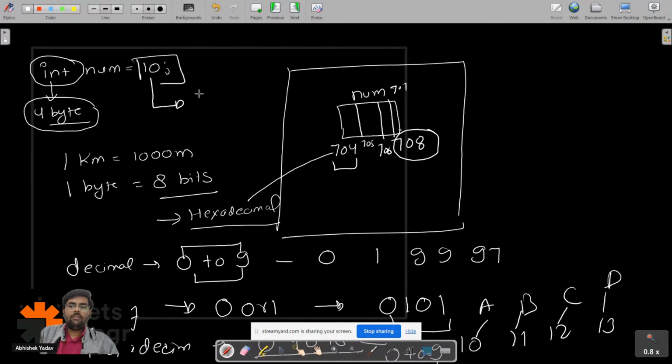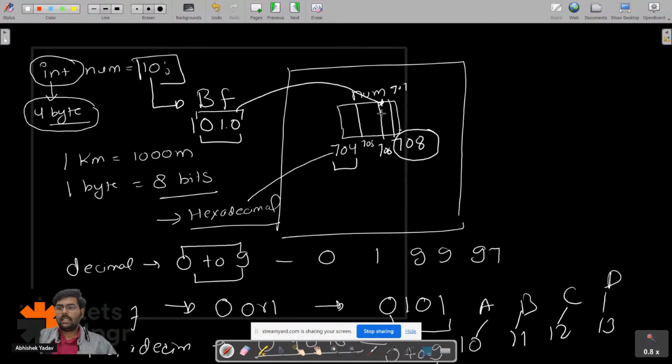This data 10 will be converted to the binary format, that is in 0 and 1 format. Let's assume the binary format of 10 is 1010. So guys, the next question is how this 1010 will be stored inside the memory block. Let's try to understand this part, how this 1010 will get stored inside the memory block.